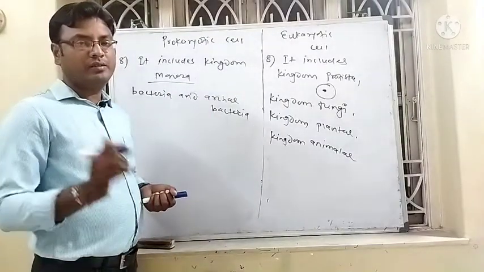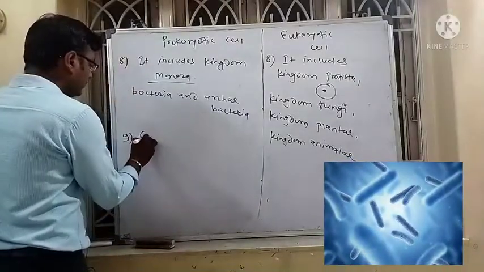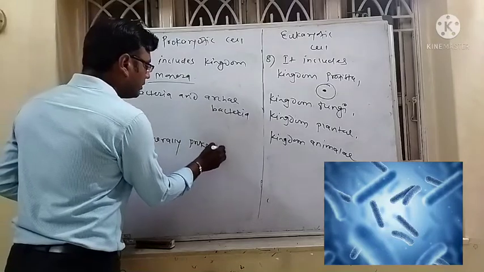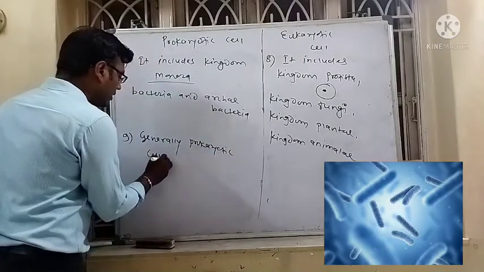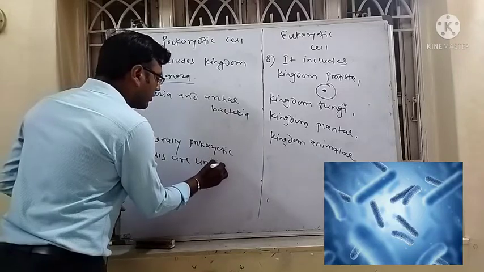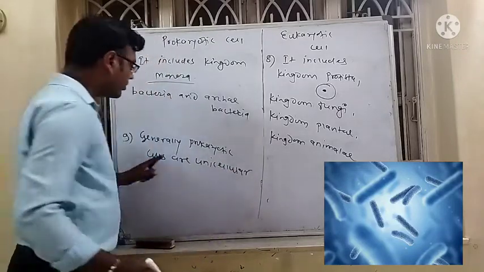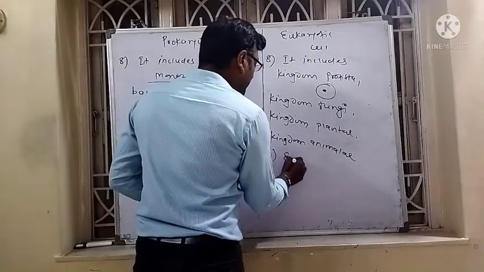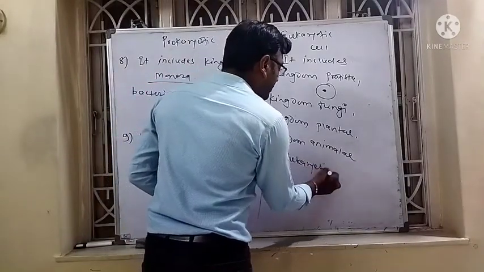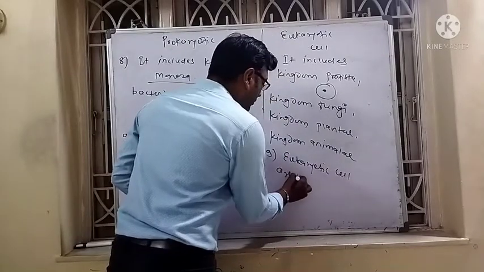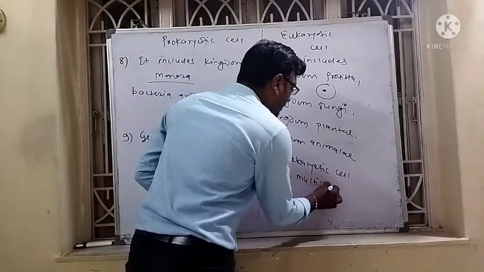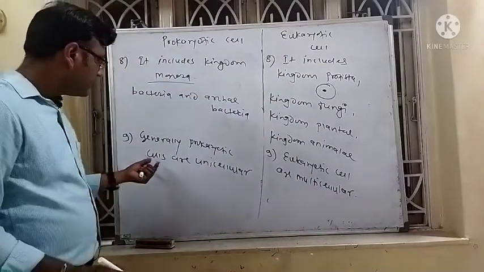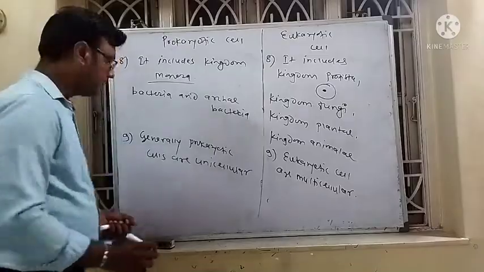Generally, prokaryotic cells are unicellular. Eukaryotic cells are multicellular. Generally, eukaryotic cells are multicellular, while prokaryotic cells are unicellular.